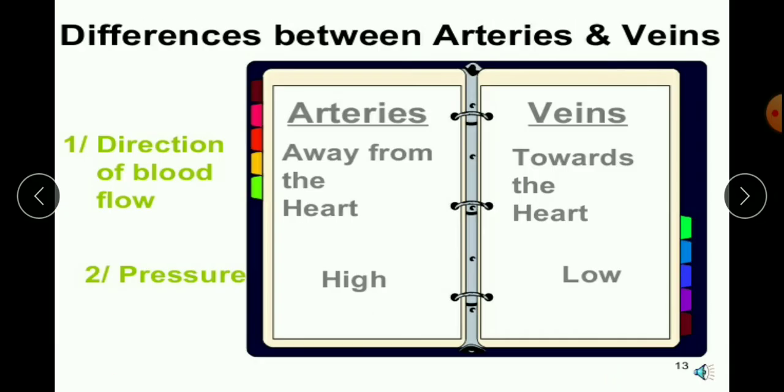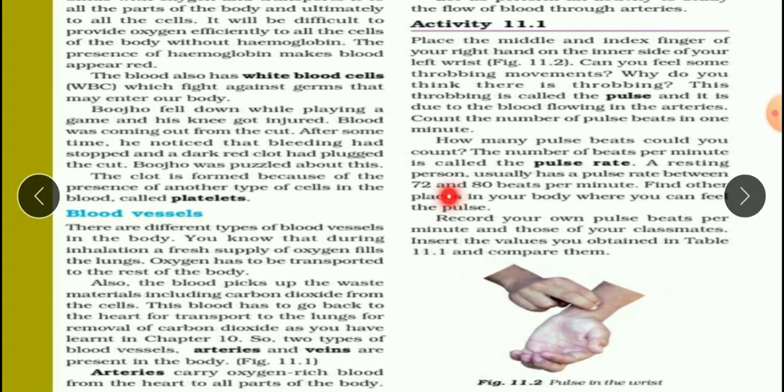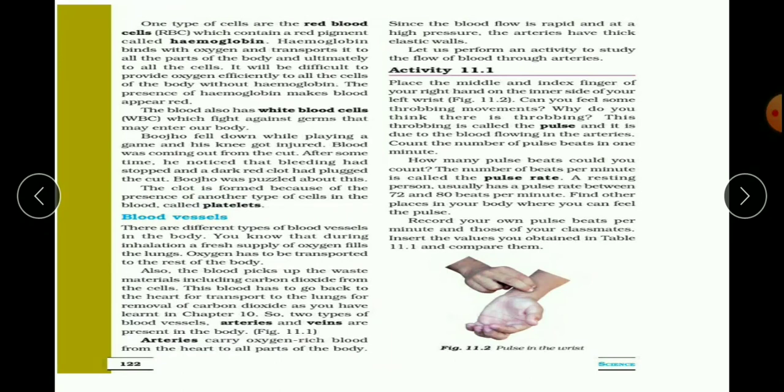So now there is one activity, that is seeing the pulse. Place the middle and index finger of your right hand on the inner side of your left wrist. The number of beats, beats meaning throbbing movement, per minute is called pulse rate. Whenever the heart beats or pumps, you can feel this pulse. A resting person usually has a pulse rate between 72 and 80 beats per minute.